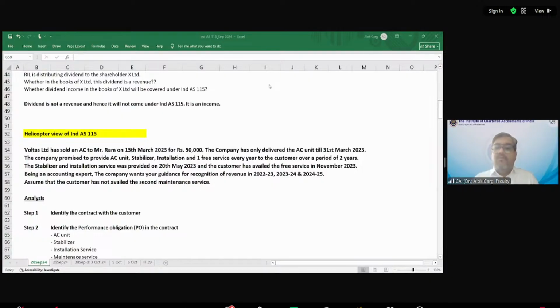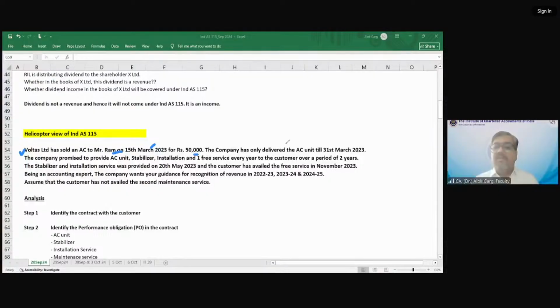Voltas Limited has sold an air conditioner to Mr. Ram on 15th March 2023 for rupees 50,000. Voltas's main ordinary activity is to sell air conditioners and refrigerators, and Mr. Ram is the customer.